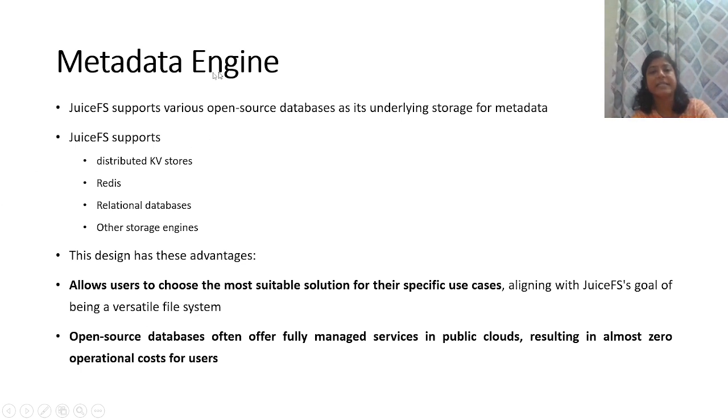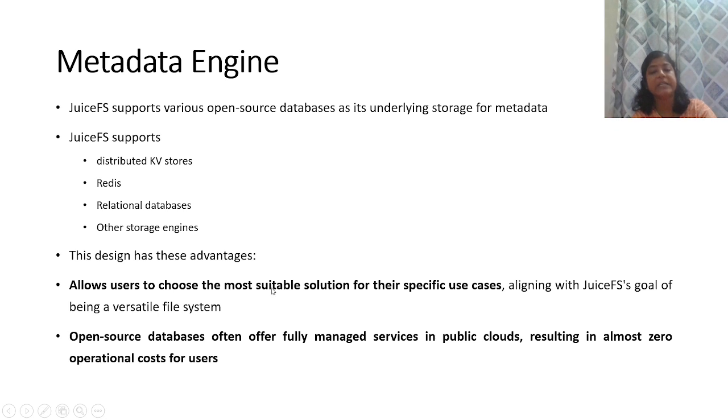Now we will discuss the second important component of the JuiceFS architecture, which is the metadata engine. As we have seen earlier, JuiceFS supports different open source databases as its underlying storage for metadata. For this, JuiceFS supports distributed KV stores, Redis, relational databases, as well as other storage engines. Considering this design, it has multiple benefits.